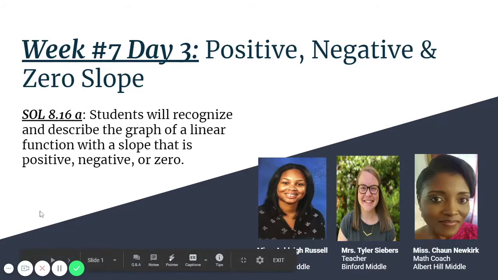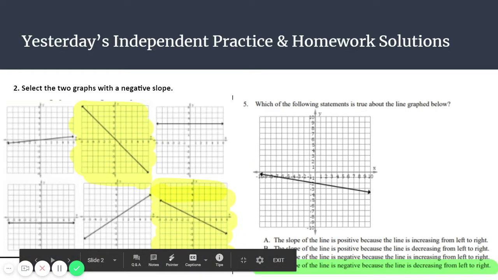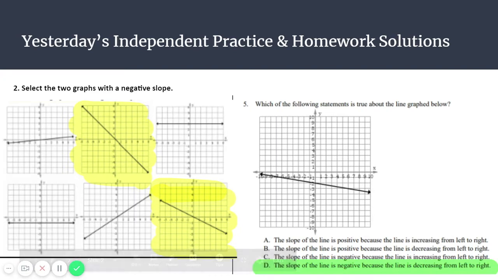Welcome to day 3 of covering positive, negative, and zero slopes. Again, it's SOL 8.16a. Students will recognize and describe the graph of a linear function with a slope that is positive, negative, or zero. For yesterday's independent practice/homework solutions, you were given 2 questions to work on for homework.